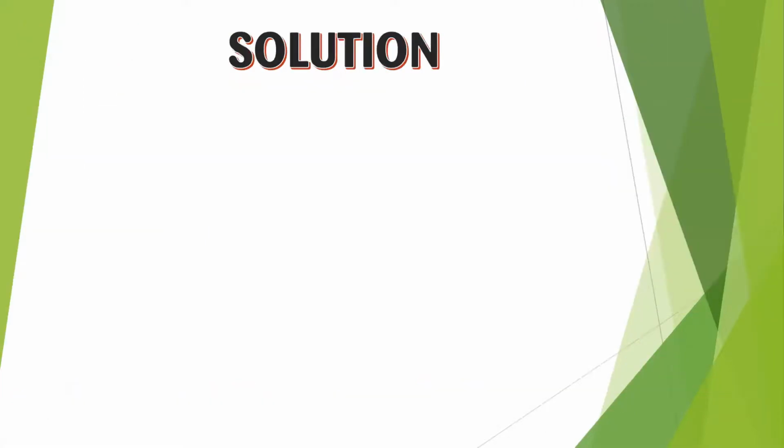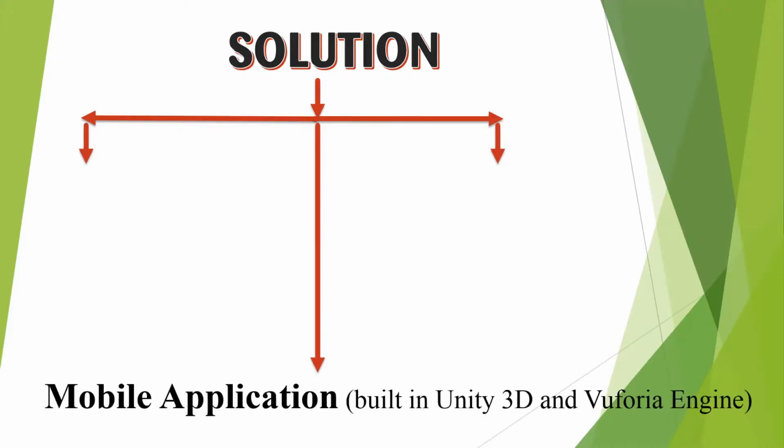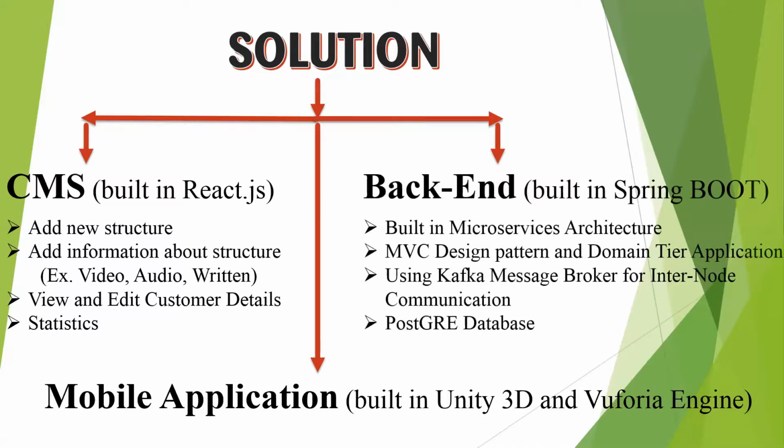So the solution that we have provided has three parts. We have divided the project into three different parts. First is the mobile application, which is built using Unity 3D and Vuforia engine. Next is our content management stack, which is built using React.js. And third is our backend, that is Spring Boot. And all of them are interconnected using Kafka Message Broker.